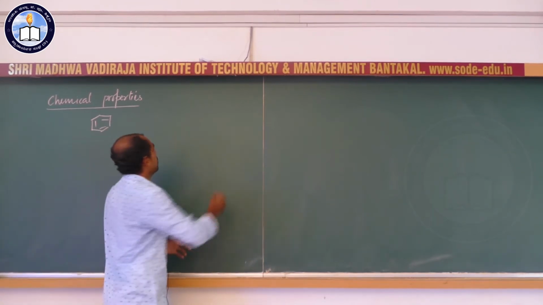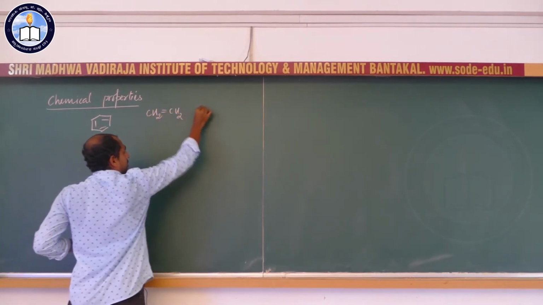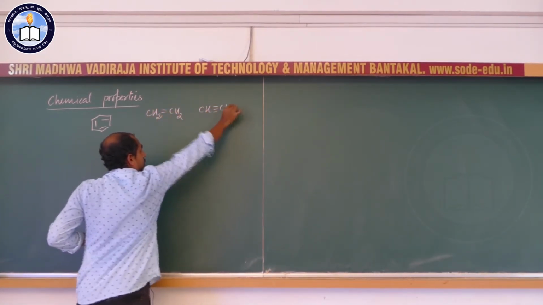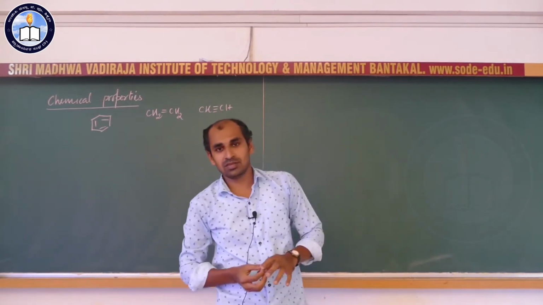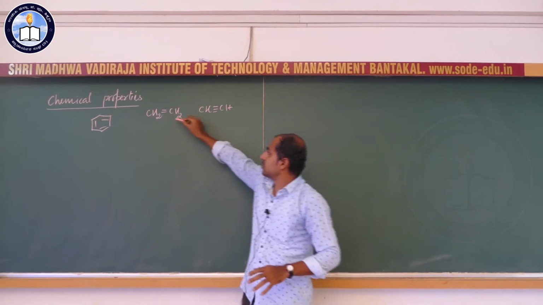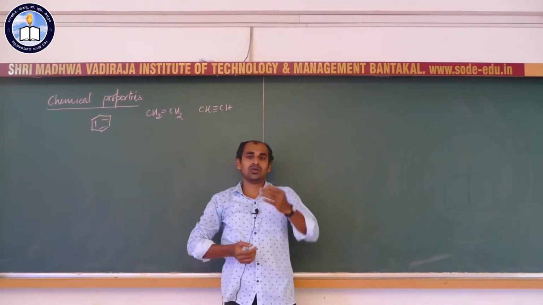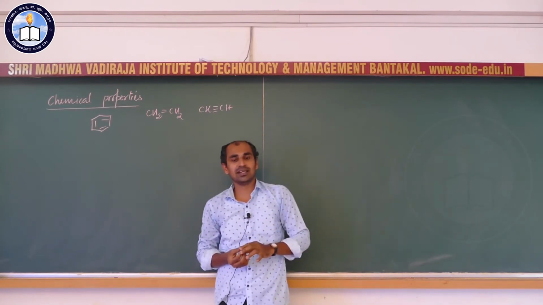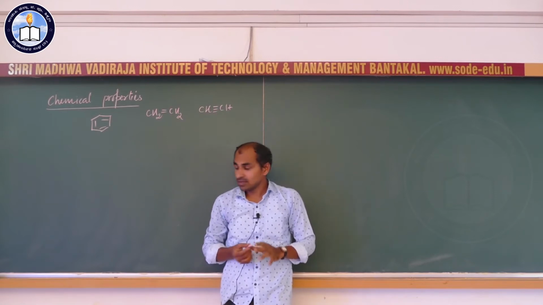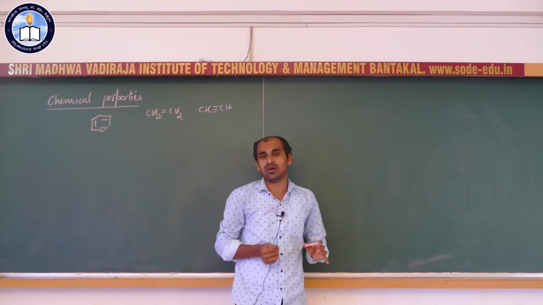You know, alkenes and alkynes have unsaturated pi bonds, and so they undergo addition reactions very easily. Those molecules having pi bonds undergo addition reactions very easily. In the same way, benzene also has 3 pi bonds.